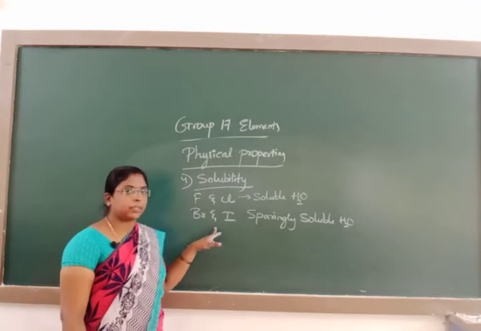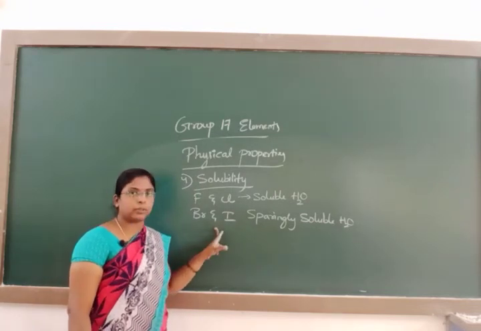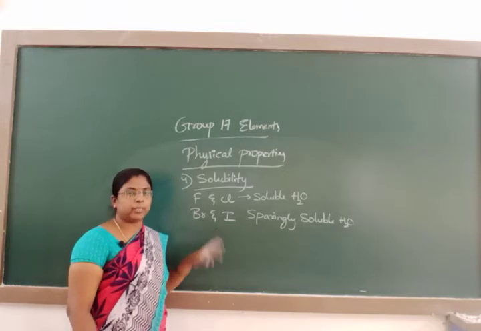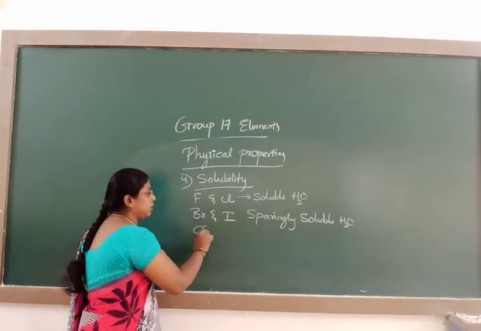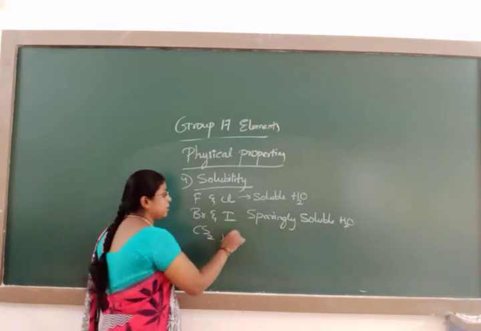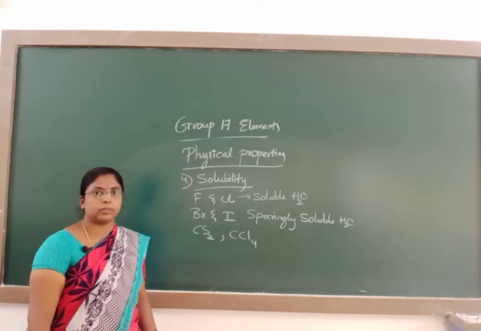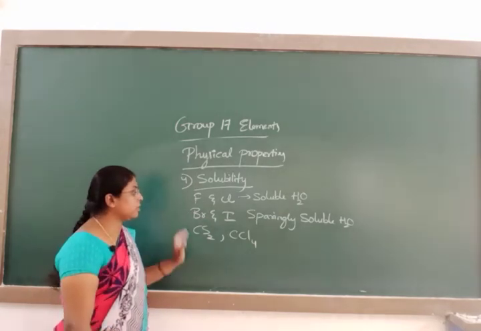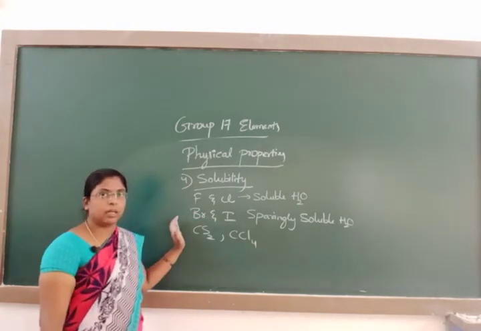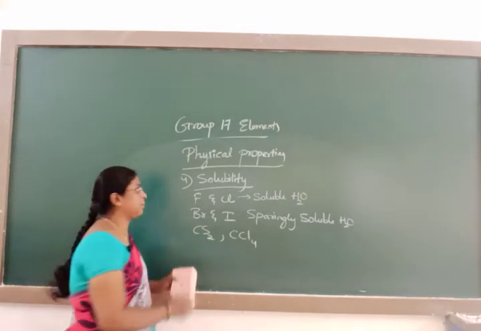Bromine and iodine are sparingly soluble in water, but they are highly soluble in organic solvents like CS2 carbon disulfide, alcohol, benzene, CCl4, chloroform and so on. And these are generally in the form of colored solutions.